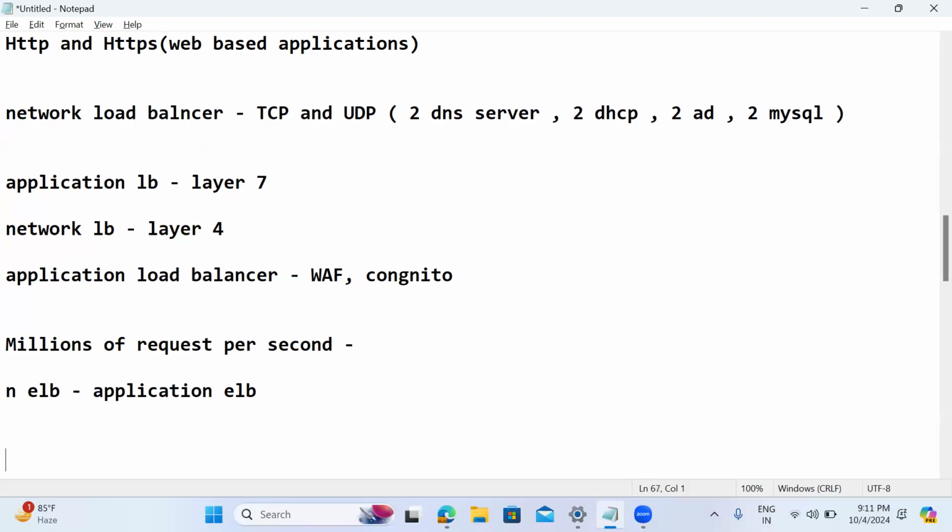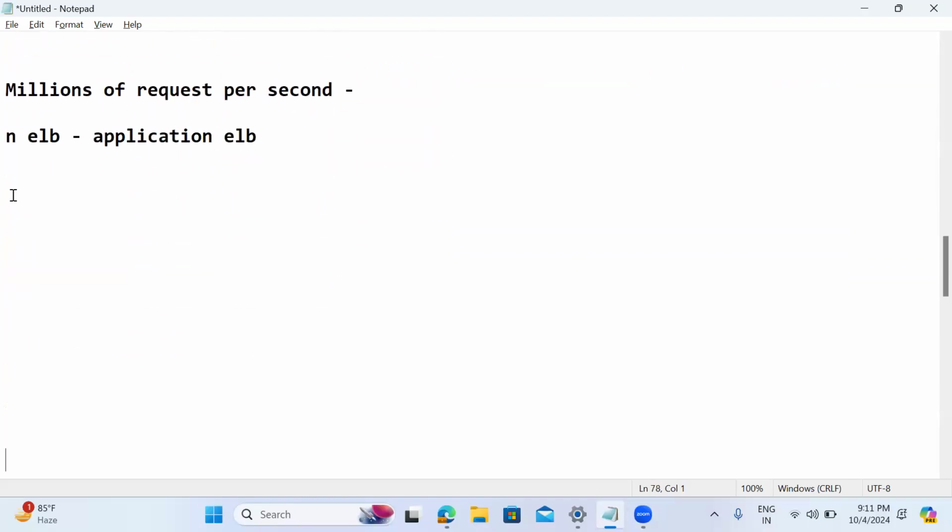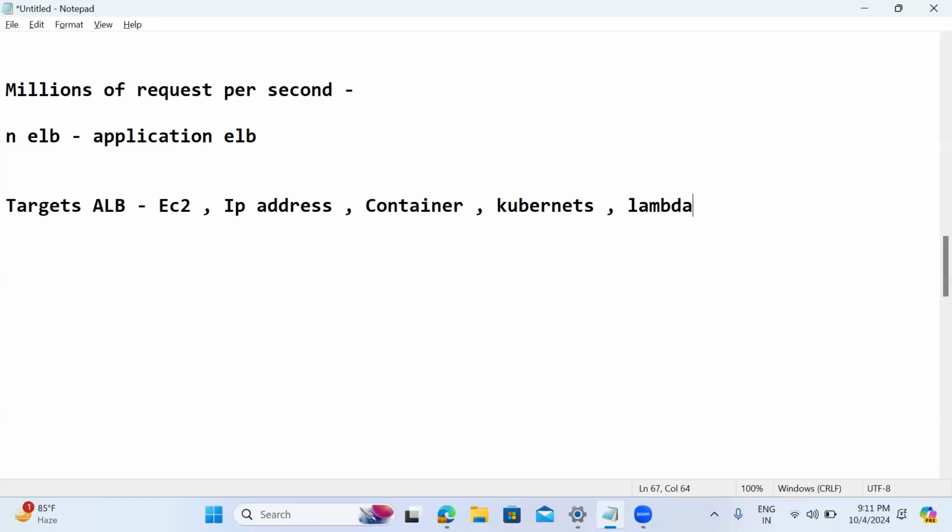Then what are the targets? I'll use ALB for application load balancer. The targets supported are EC2 instances, IP addresses, containers, Kubernetes, or Lambda also.